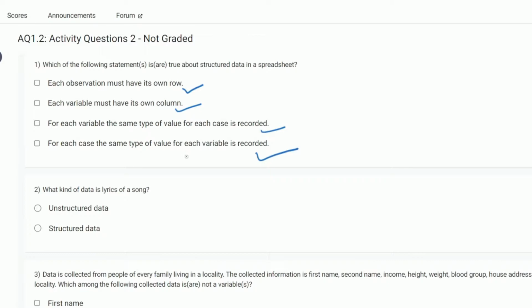For each case, the same type of value for each variable. No. For each case, the same type of value for each variable is recorded. I think it's correct. What kind of data is lyrics of a song? That is unstructured data.